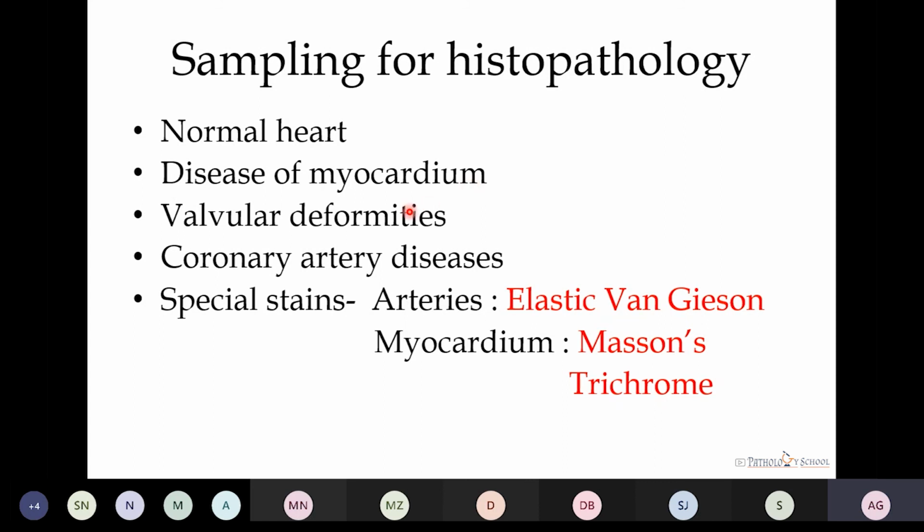In case of valvular deformities, we take the normal as well as the diseased part of the valve. And similarly, in coronary artery diseases also, we take from the normal as well as from the narrowed portion of the artery. The special stains which we can do for the arteries are elastic Van Gieson, and for the myocardium we can do Masson's trichrome.